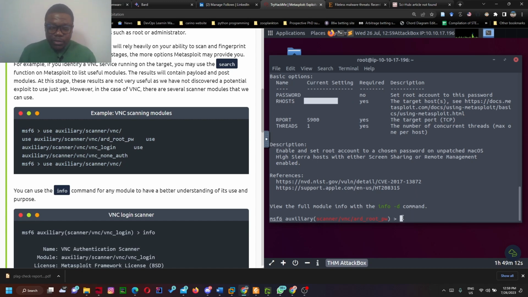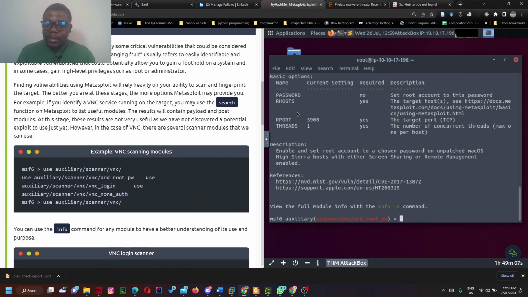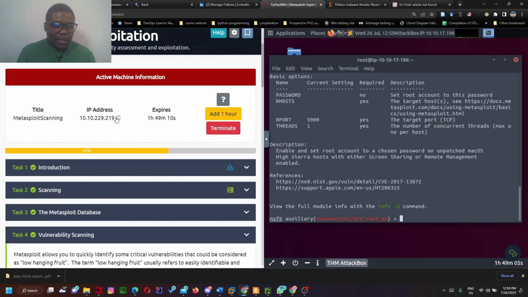So I can easily just come up with something. Okay, let's try it against the IP address I was given here, which is 10.10.229.219. So I can say set RHOSTS 10.10.229.219. So I can set this.